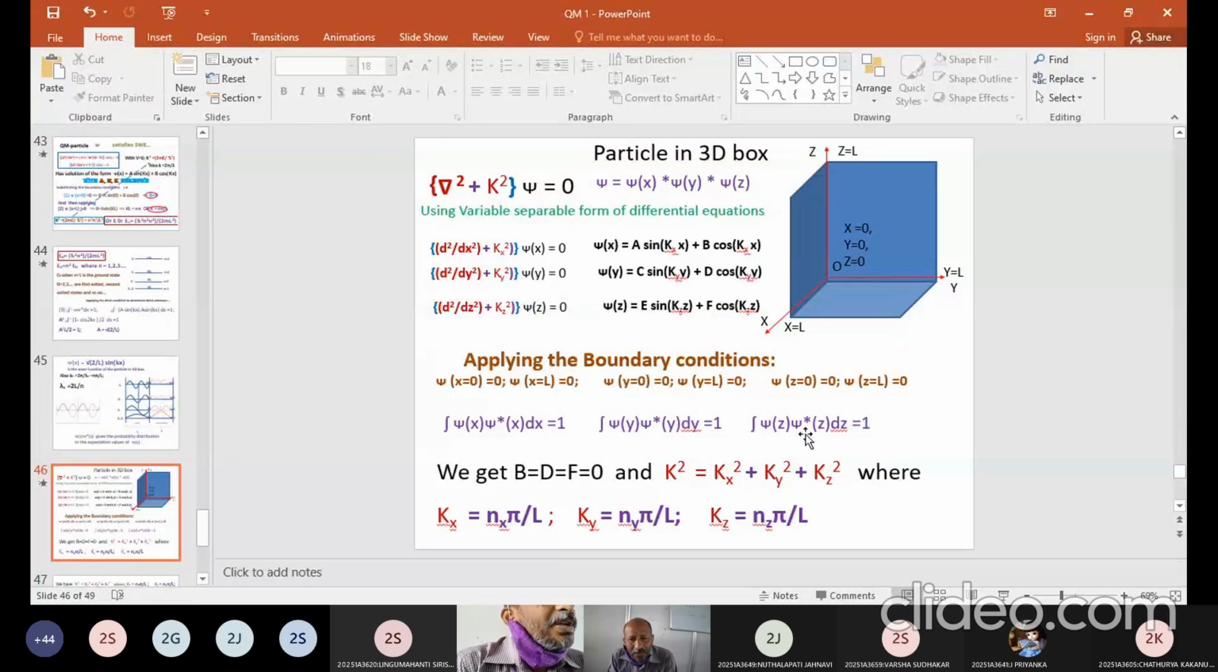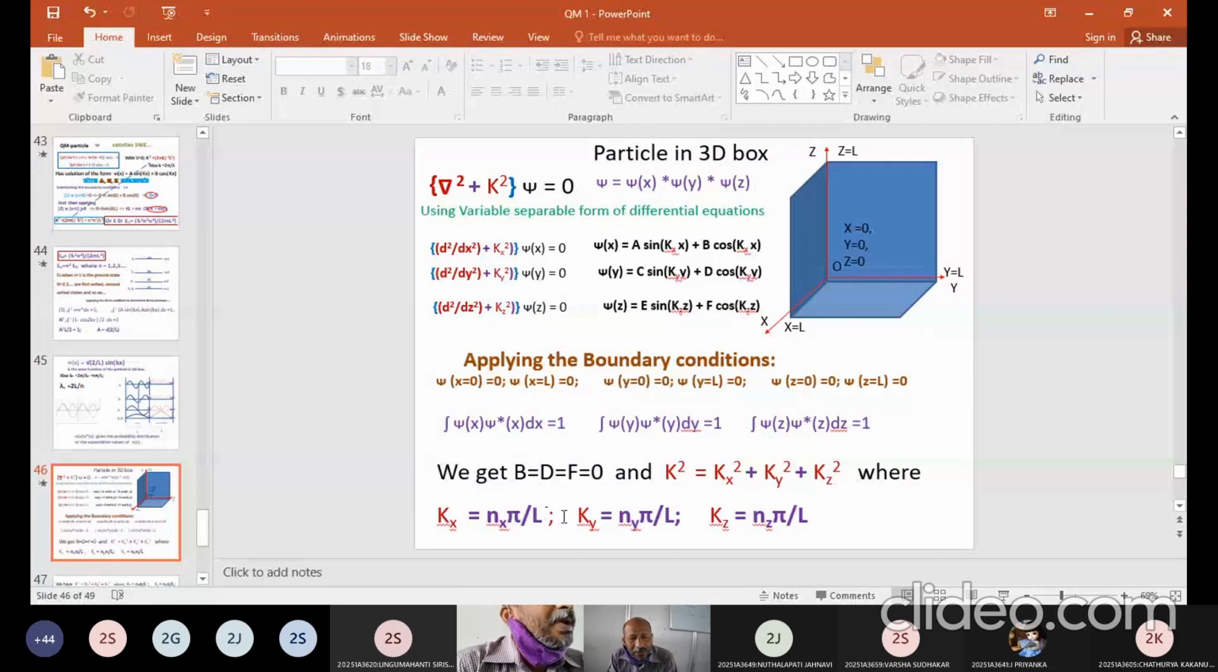And apply the second boundary condition. When I apply the second boundary condition, what I get is kx is equal to n pi by L, or nx pi by L. Sir, why did you put nx? Because I will have n every time, so I have to differentiate n of kx from n of ky. So I'll put it as nx, ny, nz.